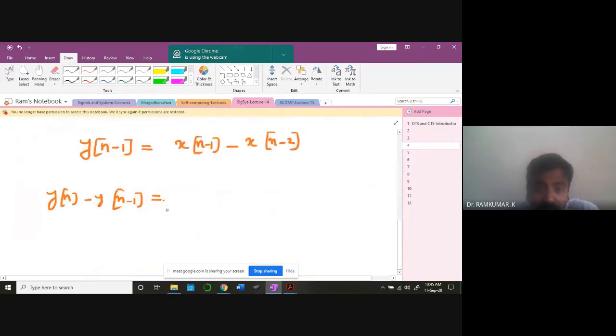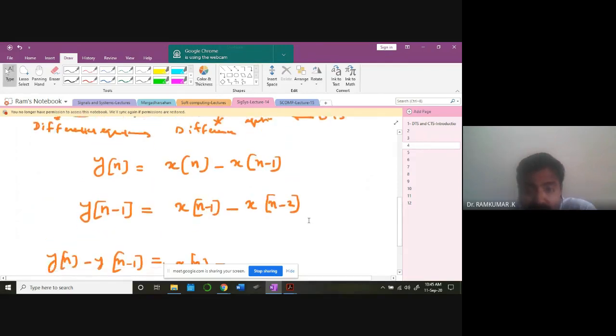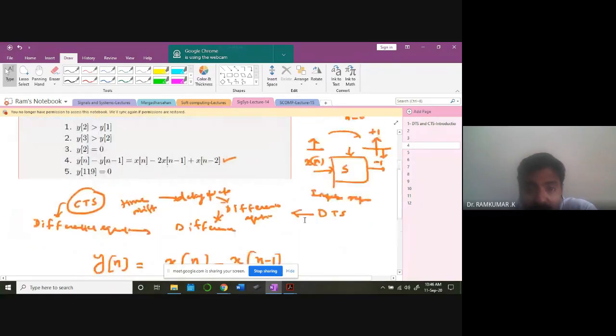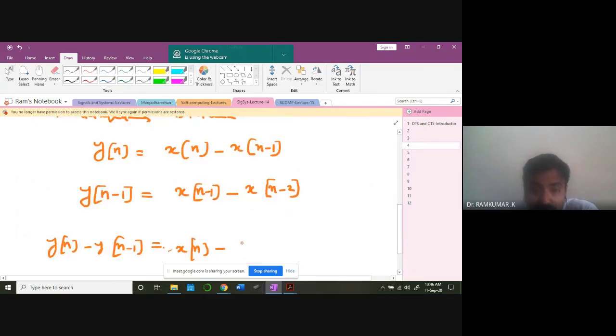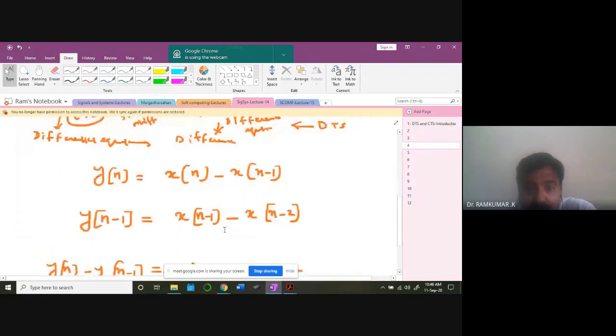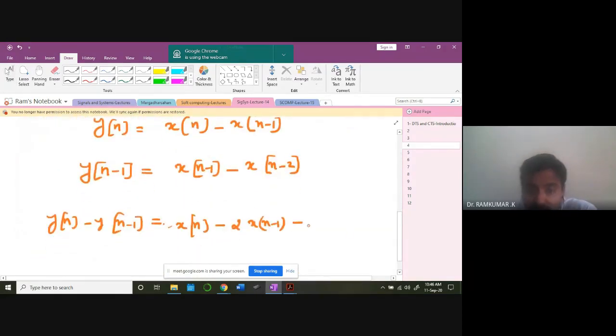If you add this to x of n minus 2 times x of n minus 1, minus x plus x of n minus 2, because I'm subtracting it. Look at this, subtracting. So naturally, I'll be getting plus x of n minus 2. This will become minus. I will be able to get 2 times x.